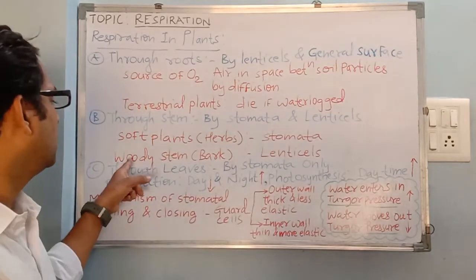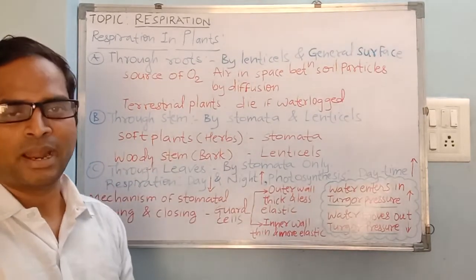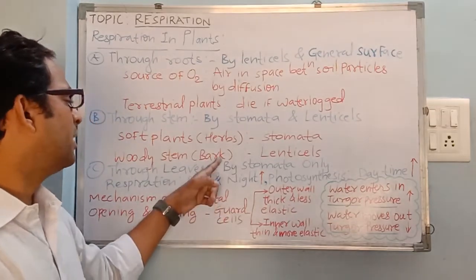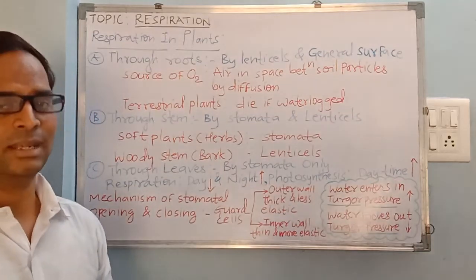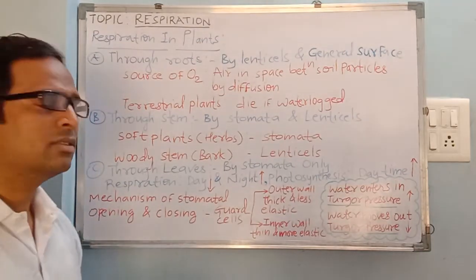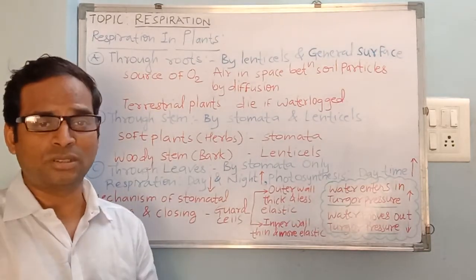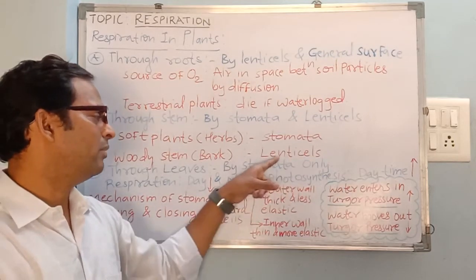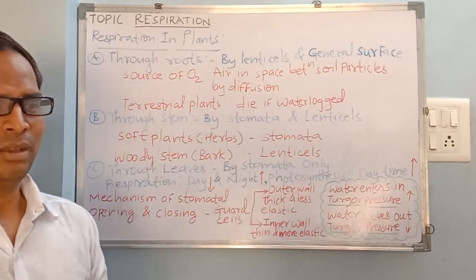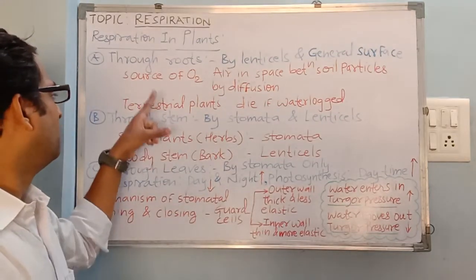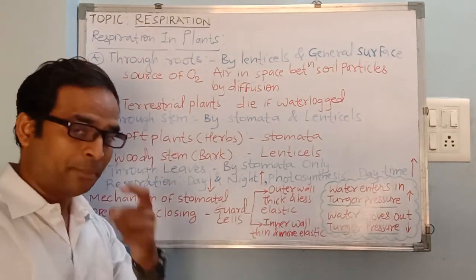And when you talk about woody stem or large plants or trees, they have got bark or the outer covering of the stem made up of dead cells, and that has small openings or small apertures through which plants respire, that will be called lenticels. So these are the organs of respiration in plants in the form of roots and stem.